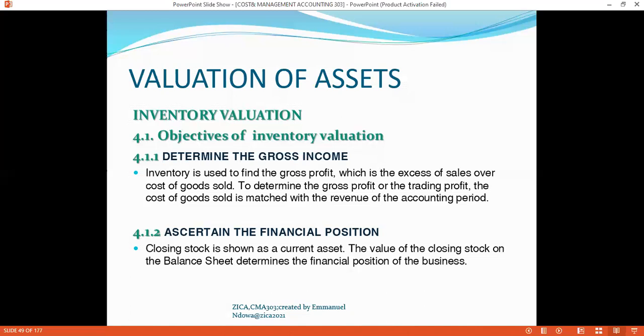The investors, when they come, when you present your statement of financial position, they can actually see your net worth within the company. So if you use a different method in evaluating your inventory, you might have a lesser amount in the current assets, which is inventory, or a higher amount in the current assets as well, represented by the inventory. So having the policy of selecting a different method of evaluating your inventory, you might be in a position to come up with different figures.